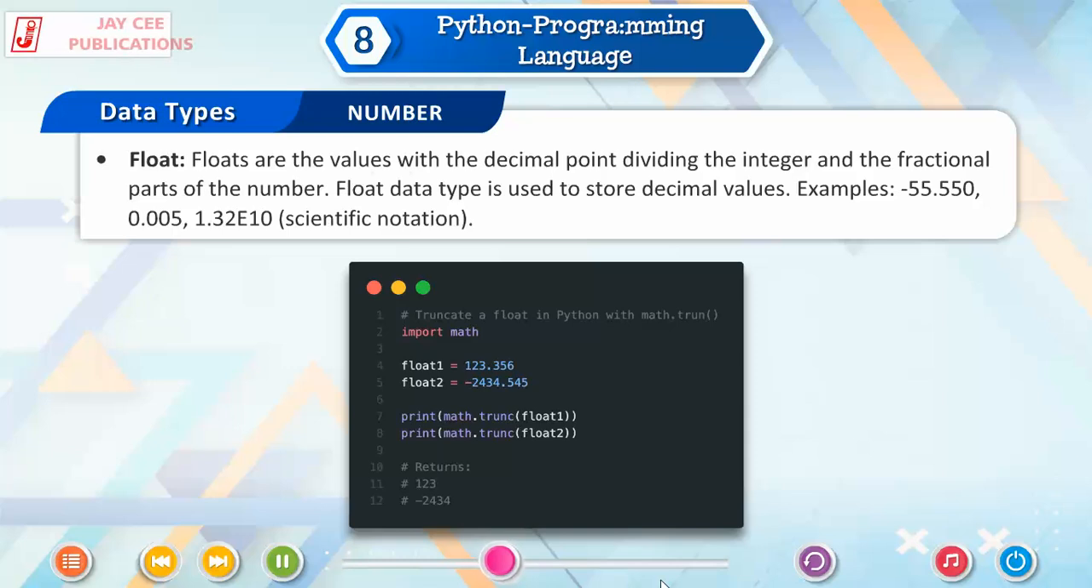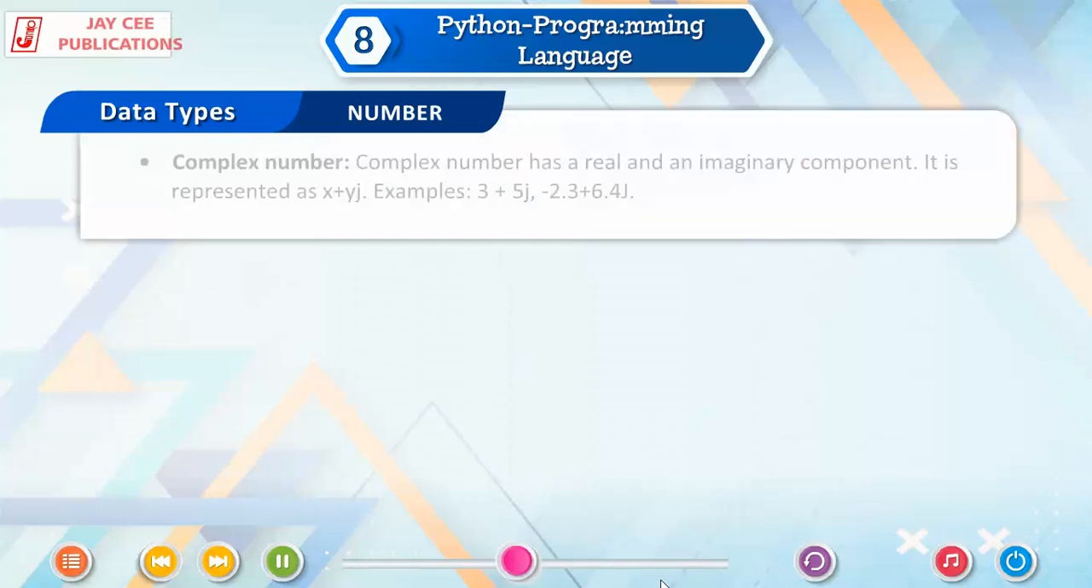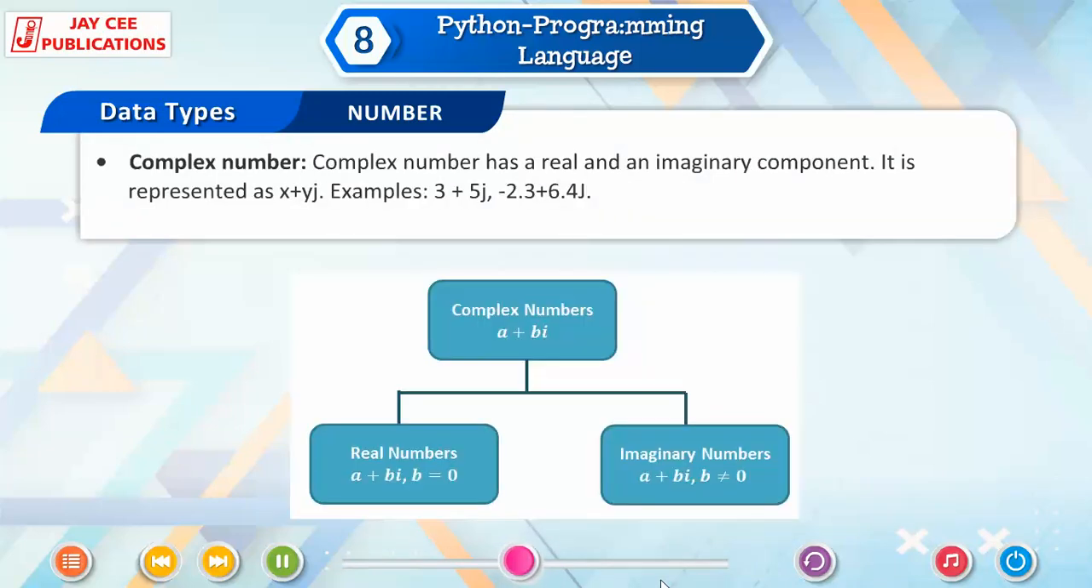Examples: -55.550, 0.005, 1.32E10. Scientific notation. Complex number. Complex number has a real and an imaginary component. It is represented as x plus yj. Examples: 3 plus 5j, -2.3 plus 6.4j.